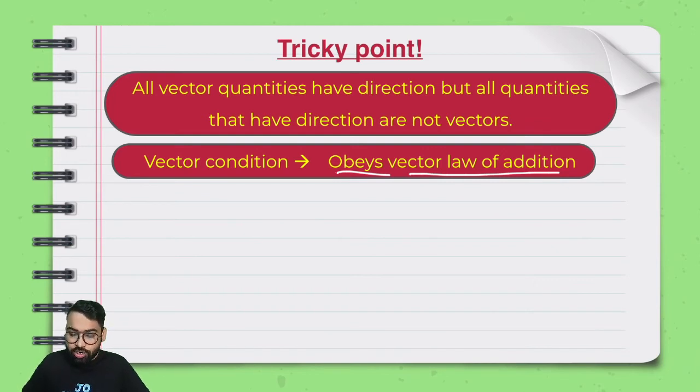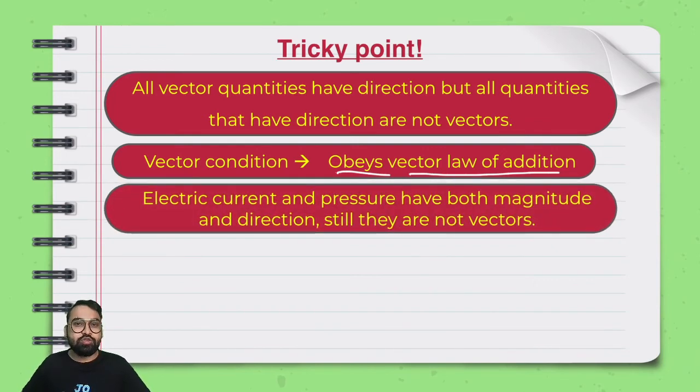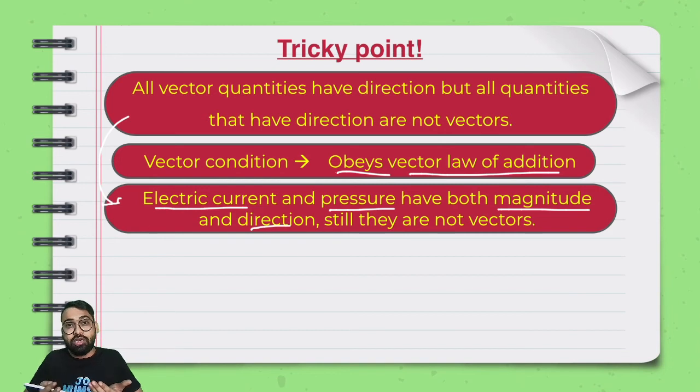Let's talk about the third point, and this is where I have related the first point, right? Now, what it says is that electric current and pressure are two such quantities that have both magnitude and direction. And you might be tending to say that this is a vector because you might have studied earlier that if you have magnitude and direction, this is called a vector, right? But this does not follow our vector law of addition, and that is why they are not vectors. How? Let me prove it to you.